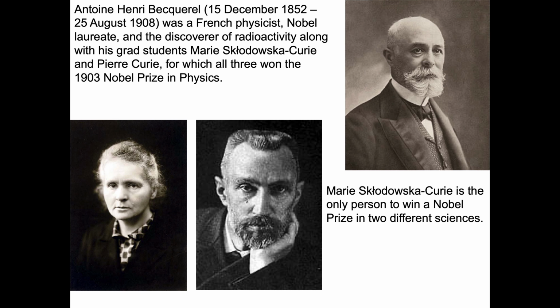Henri Becquerel was a French physicist. He won the Nobel Prize in 1903 as one of the discoverers of radioactivity, along with his graduate students Marie Curie and Pierre Curie. So they all took home the 1903 Nobel Prize in physics. Marie Curie went on to win a second Nobel Prize later on for her work in refining radium.